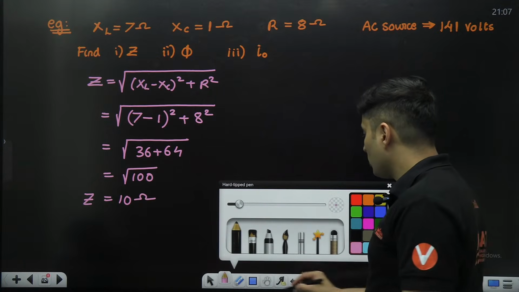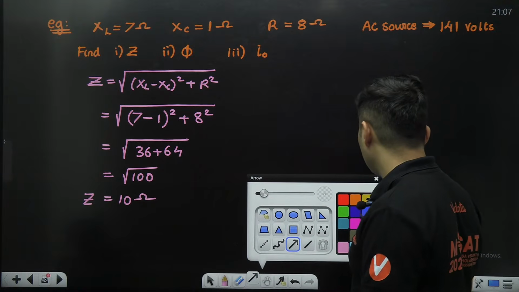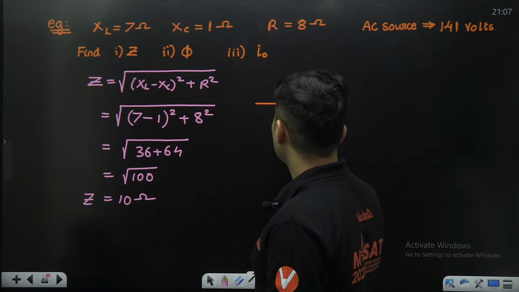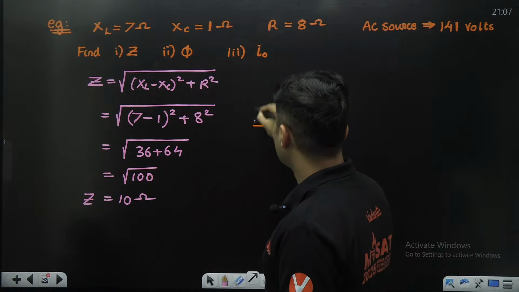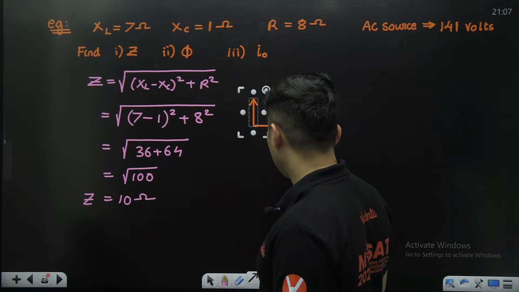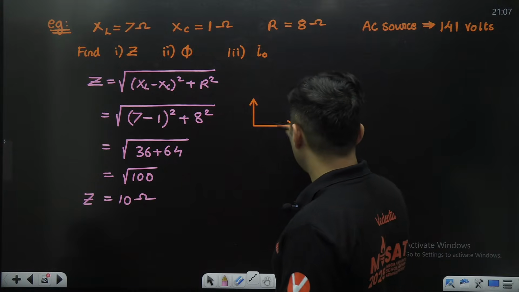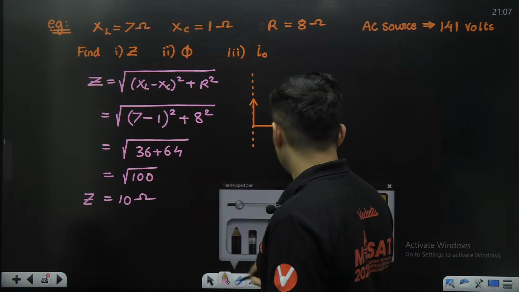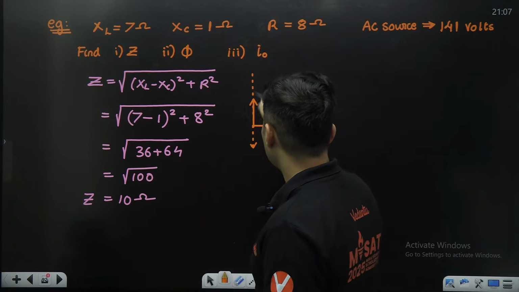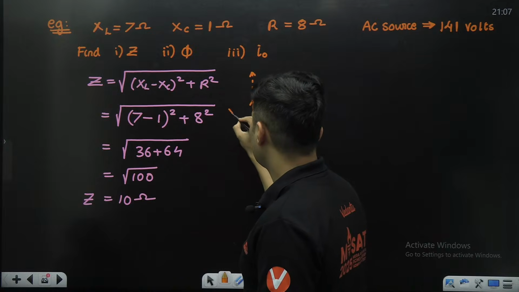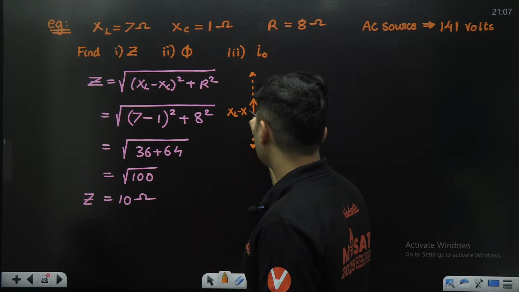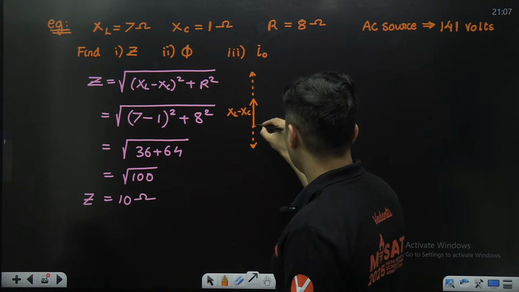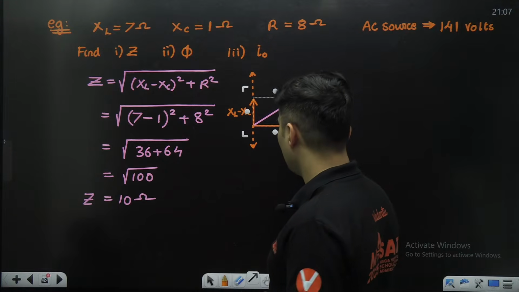Next important thing. Phase angle is asked. For that, I think it is better to have the phasor diagram. It will be easier. So resistance will be like this, and XL minus XC will be like this. Remember, the actual value of XL will be larger and the actual value of XC will be over here, but if you take the difference, this will be XL minus XC. This will be just the resistance, and then I'll get the total impedance from here.